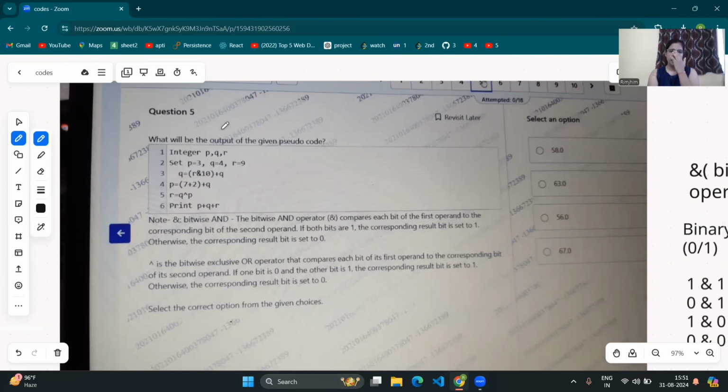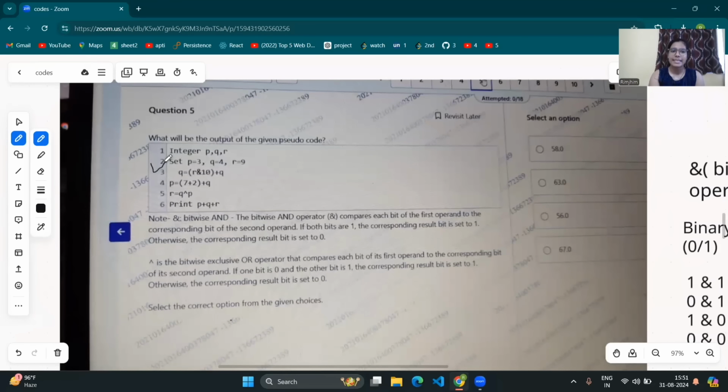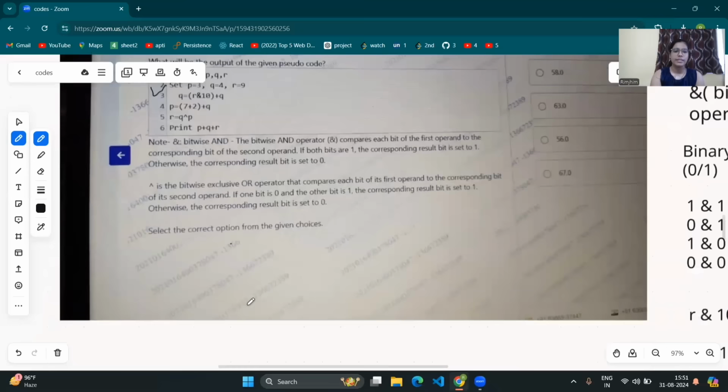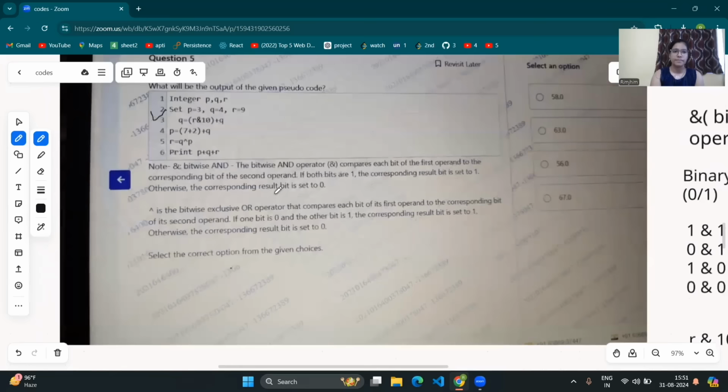Again, here we have been given a pseudo code, and let's read the first statement. We have the value of PQR, which is an integer. Let's move to the second line. The second line gives the value of P, Q and R. The value of P is 3, value of Q is 4 and value of R is 9. So let's set the values of PQR here: P is 3, Q is 4, R is 9.